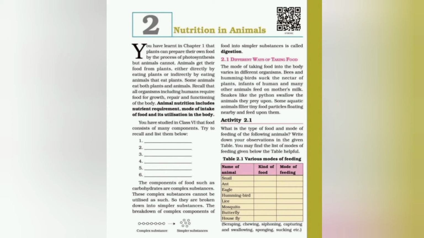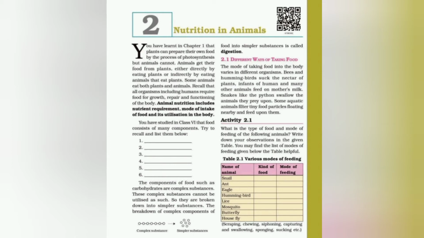So after digestion, the soluble digested food is absorbed by the blood. Now after absorption, the next step is assimilation. The simple soluble absorbed food substances are transported to the different parts of the body where they are utilized for energy, growth and repair. So this process is called assimilation.